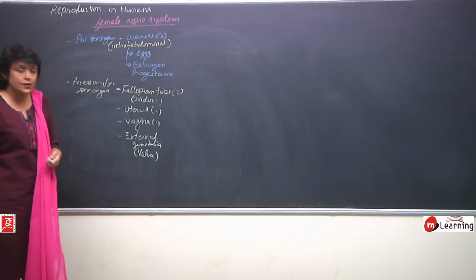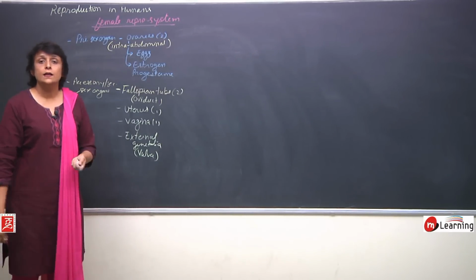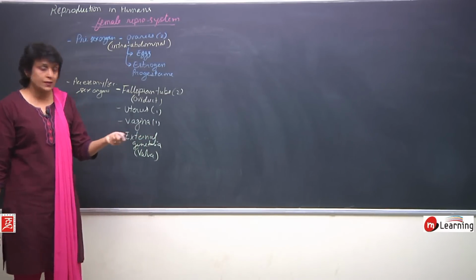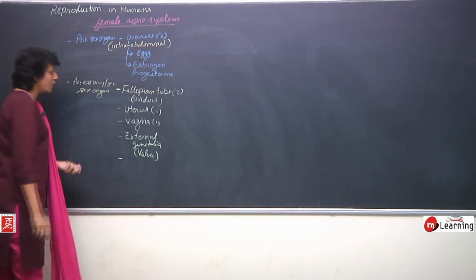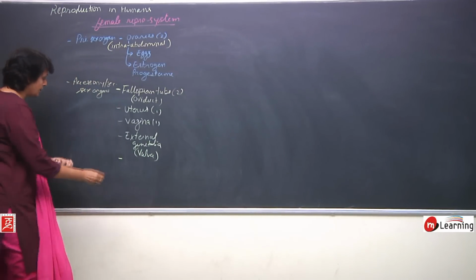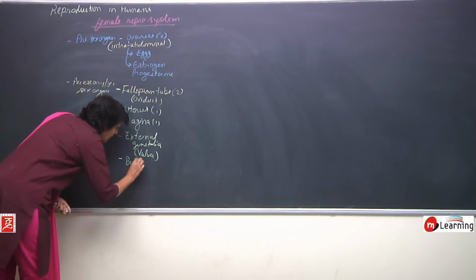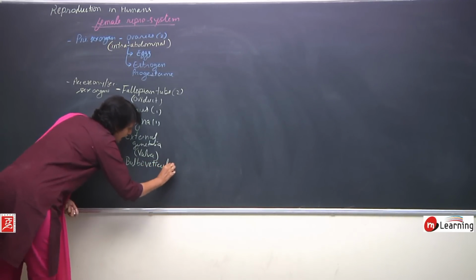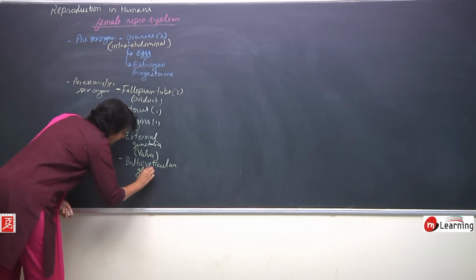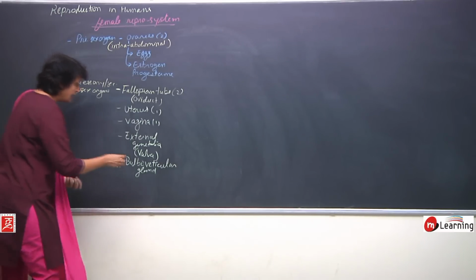What about glands? Like in male reproductive system, there were glands like the seminal vesicles, prostate, Cowper's. Here also there are glands. So, in case of female reproductive system, there is a gland which is known as bulbovestibular gland. This gland is also known as Bartholin's gland.